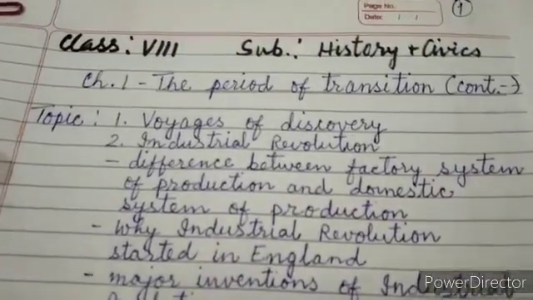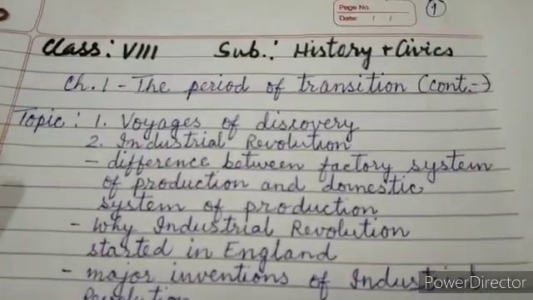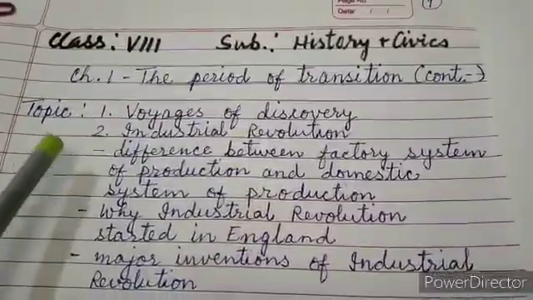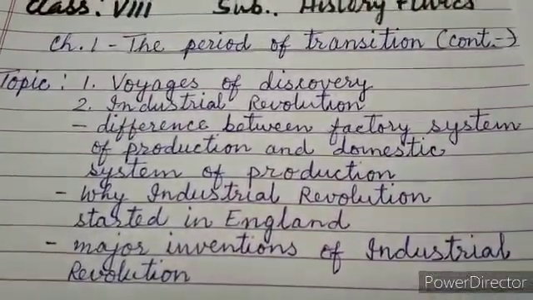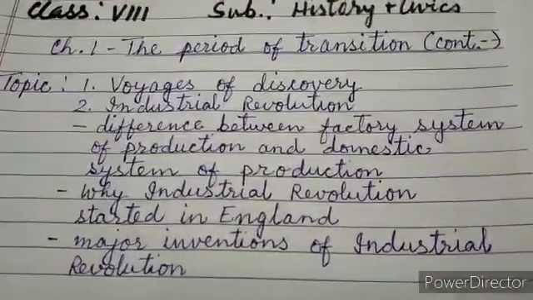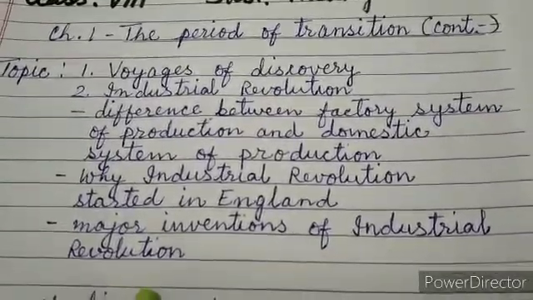Today I shall continue with chapter number 1. And in this chapter I shall take up the topics today, that is Voyages of Discovery and the Industrial Revolution. In this Industrial Revolution I shall teach you the difference between the factory system of production and the domestic system of production. Then why the Industrial Revolution started in England. And lastly, the major inventions of the Industrial Revolution.